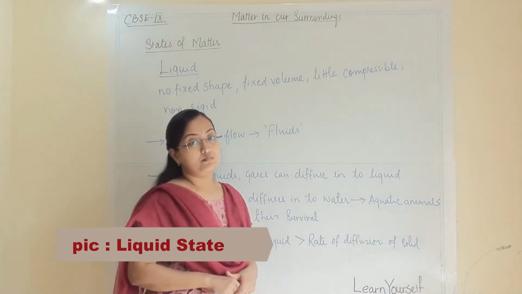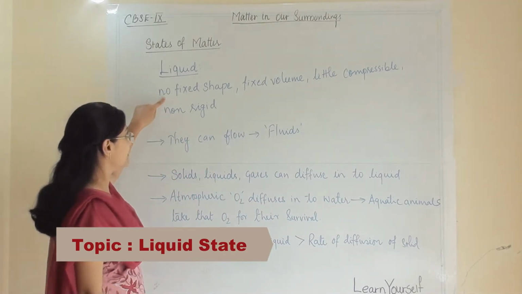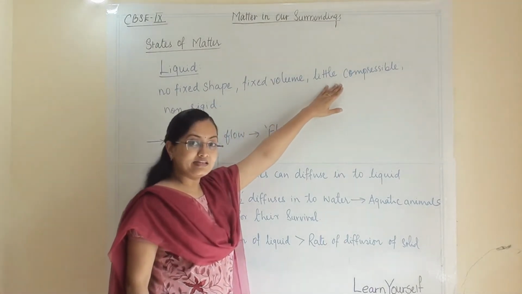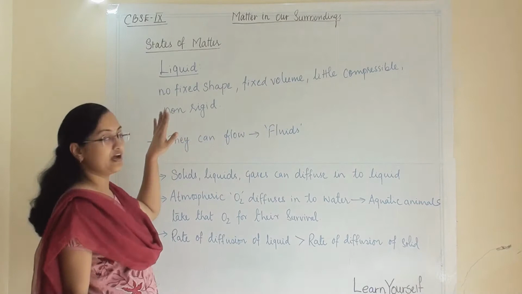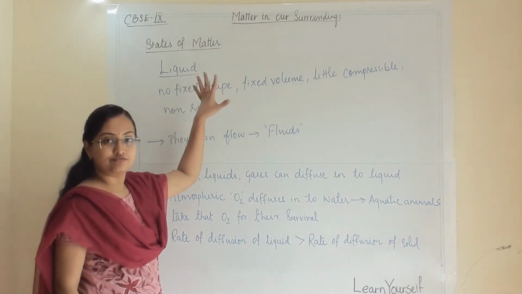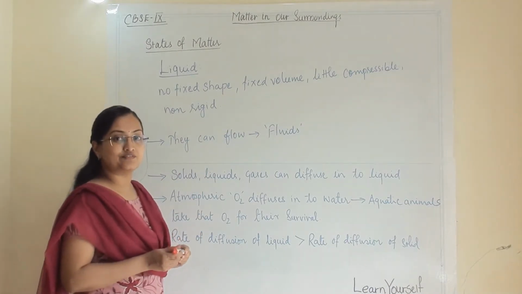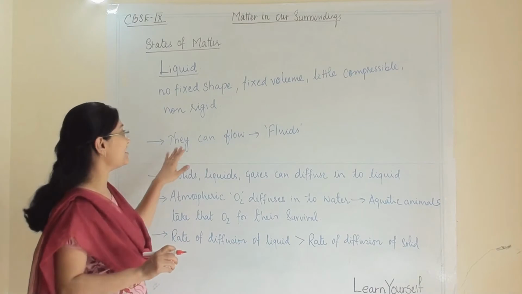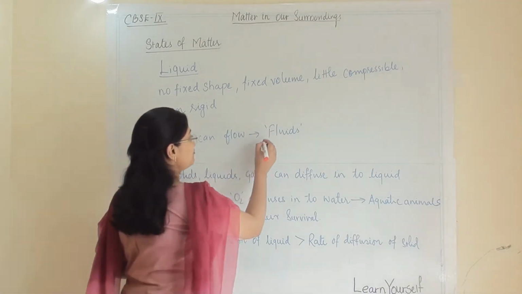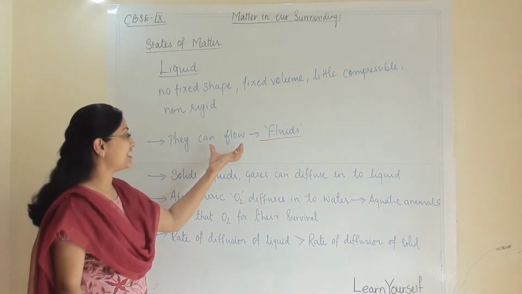Now we are talking about liquids. We have seen that they do not have a fixed shape, but they do have a fixed volume. They are little compressible and they are non-rigid. So these are the characteristic properties of liquids. Now we are discussing a special characteristic of liquids, that they can flow. That's why they are known as fluids. They are known as fluids because they can flow.